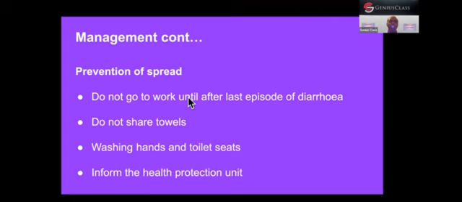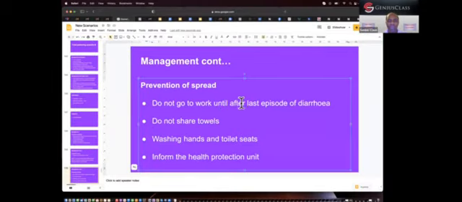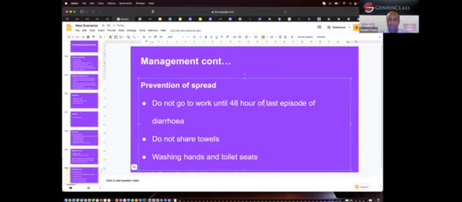Other than antibiotics, what else do we need to do? Prevention of spread. How is she going to prevent spreading? Do not go to work until 48 hours after the last episode of diarrhea. 2 days after the last diarrhea, that's when you can go to work.